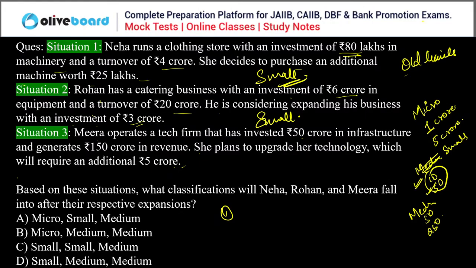Now Meera. In this case, when she upgraded the investment, the total investment is 55 crore, and the turnover is 150 crore. So now they are considered medium enterprises. So small, medium, C is the correct answer here. Okay, now this is a very good level of question.